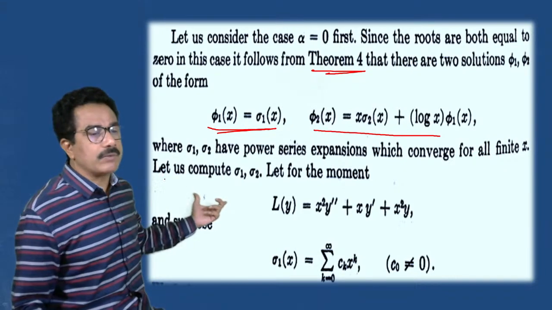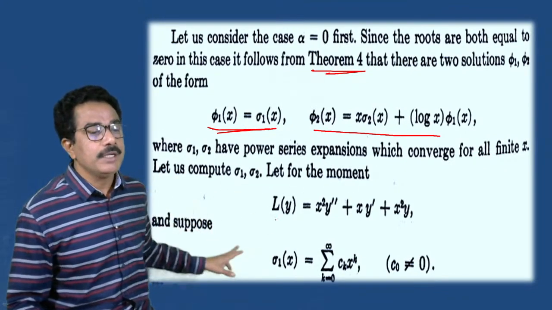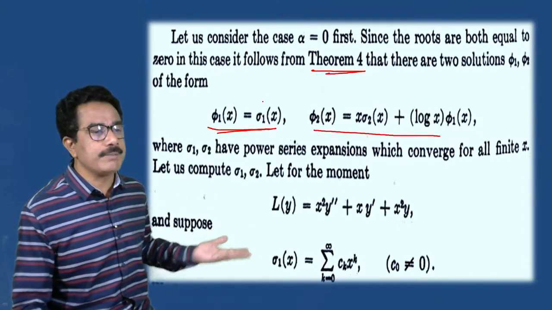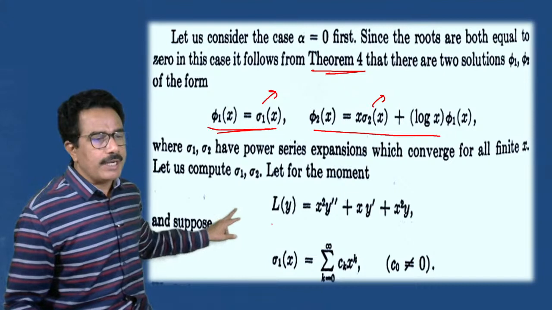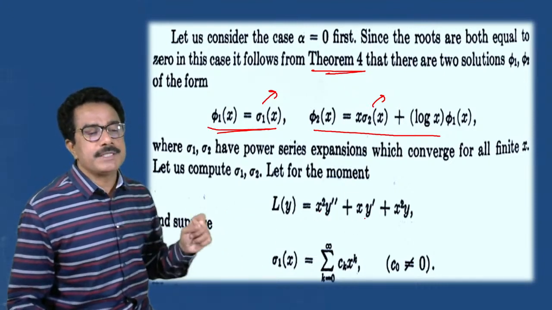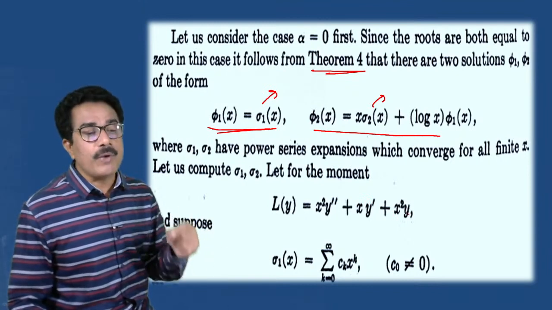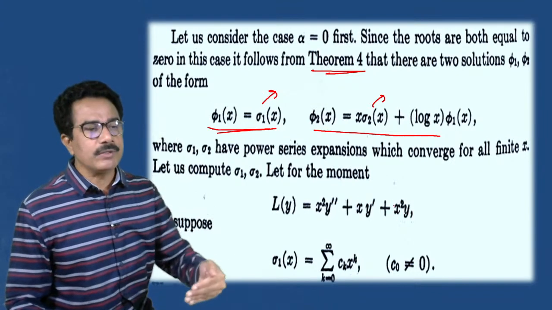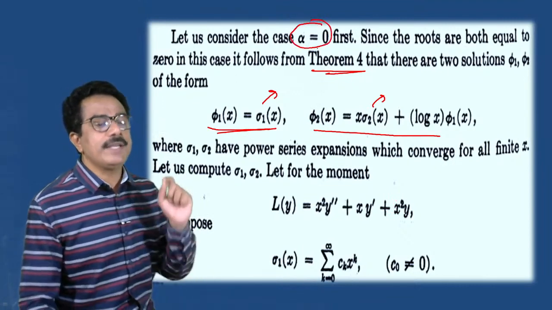Now let us calculate the value of sigma 1 and sigma 2. We have to replace the values of sigma 1 and sigma 2 to find the solution. So L of y is equal to x square y double dash plus x into y dash plus x square y. Here we have to find the value of sigma, and we have considered alpha equal to 0.